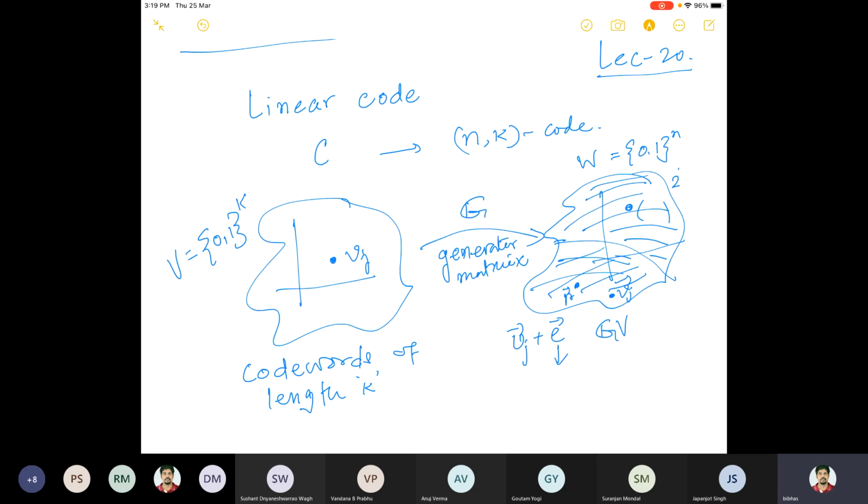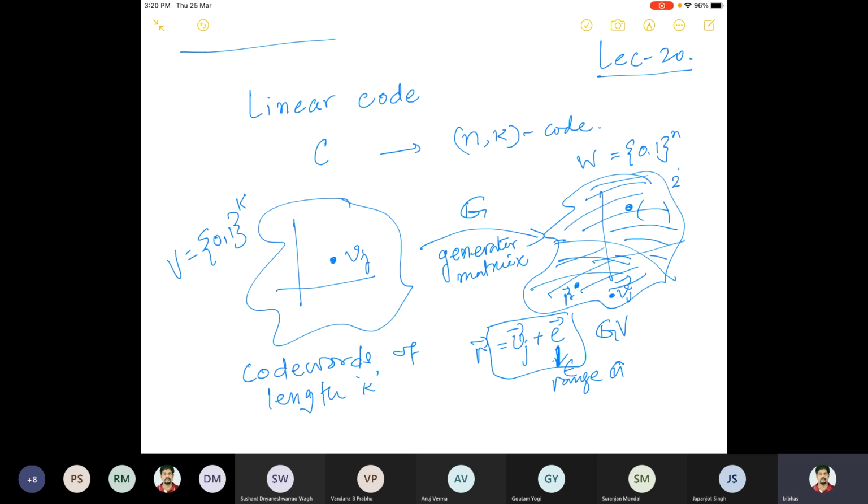So V plus E, which is R, let's say, is also inside the subspace. So this error vector is inside the range space of G. So if the error is here, then it is not detected.